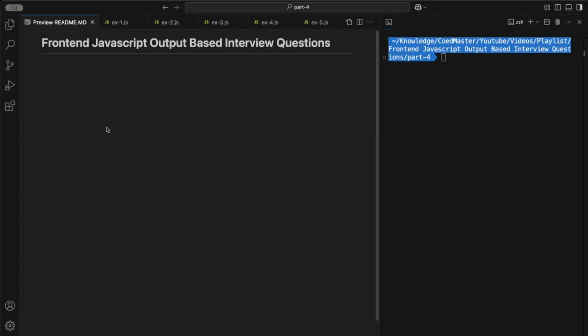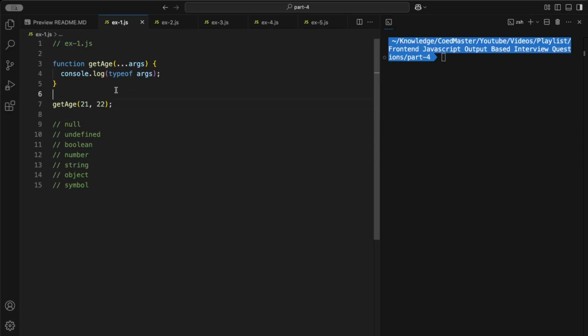Alright guys, so let's start with the first question. Over here you will see that we have a function getAge, and in this function we are logging some message, and the message would be the value of the typeof operator. And here we are calling the function with variable arguments. So what do you think? What would be the output of this function call? Let me run this code snippet first and see the output.